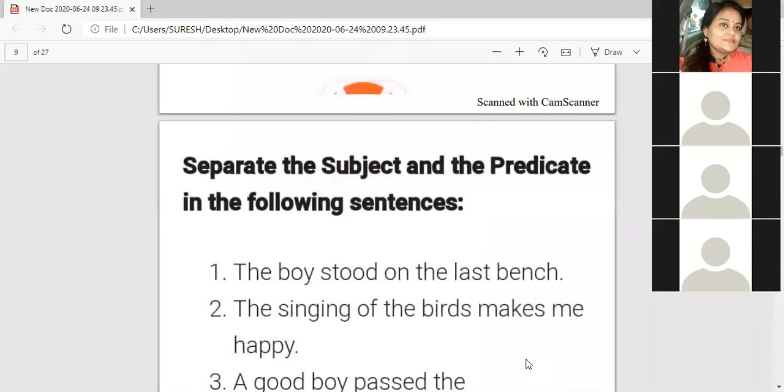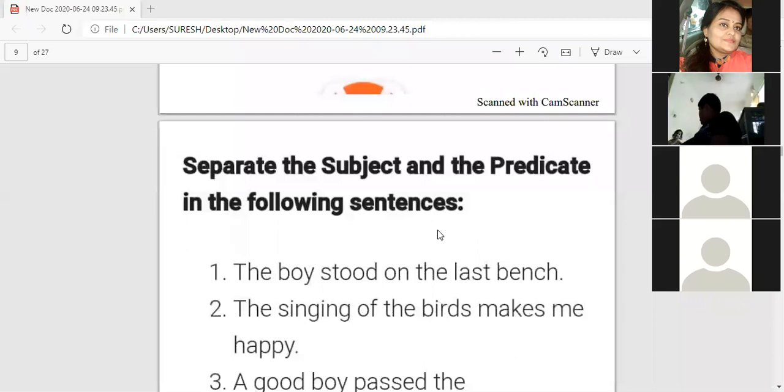I will explain, and you will yourself decide whether yours is right or wrong. Here, separate the subject and predicate in the following sentences. The boy stood on the last bench.